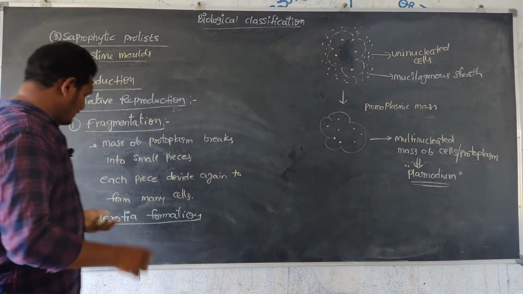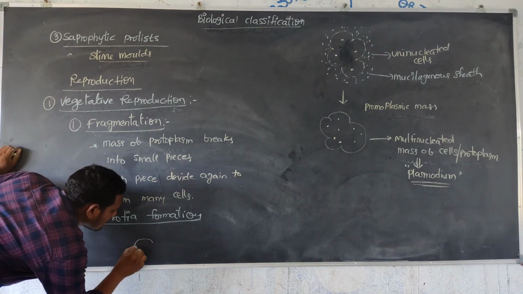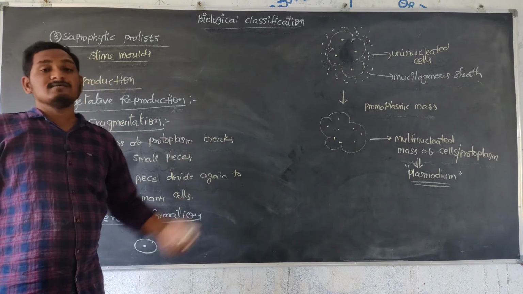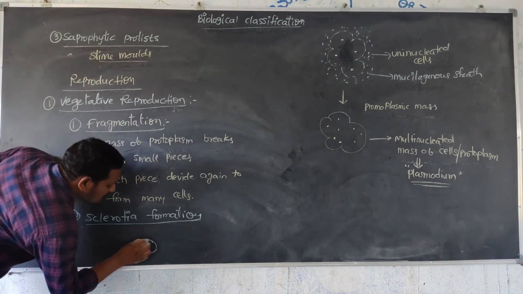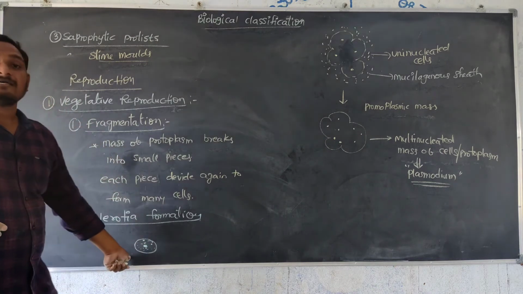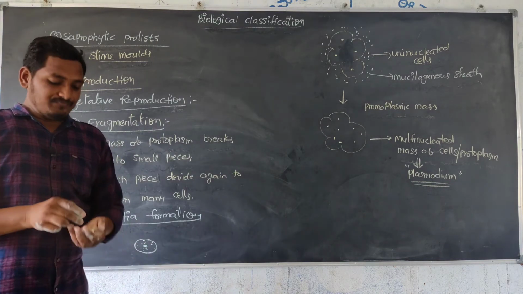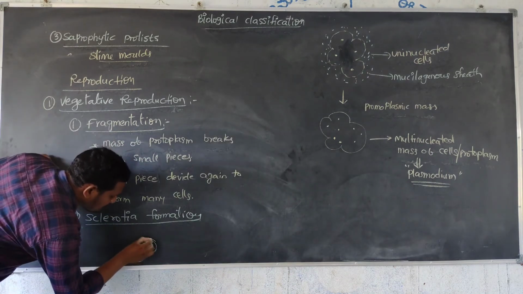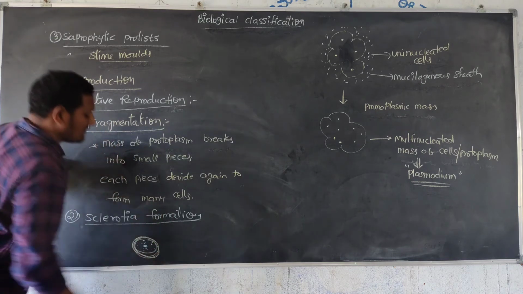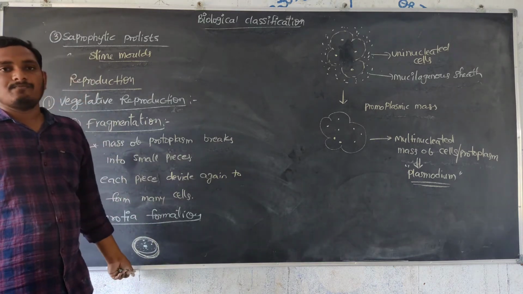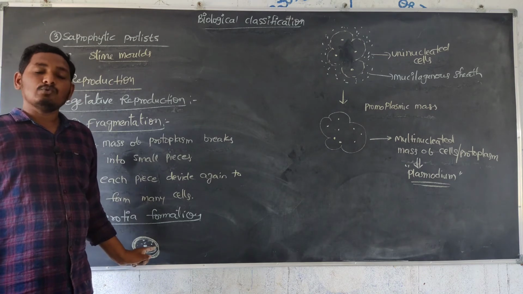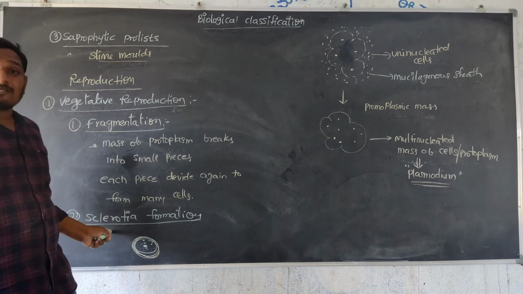Sclerotia formation means, first of all, this is one uninucleated cell, a single cell, which contains cytoplasm inside, and the nucleus also inside. This cell is covered with a hard layer, which looks like a dead cell, but it is a living cell. Inside, cytoplasm is present as well as the nucleus. This is sclerotia formation.